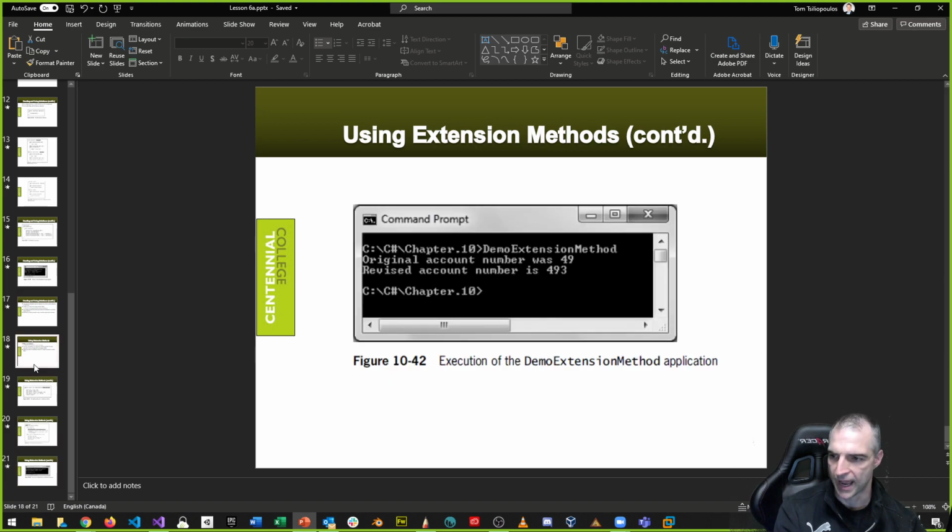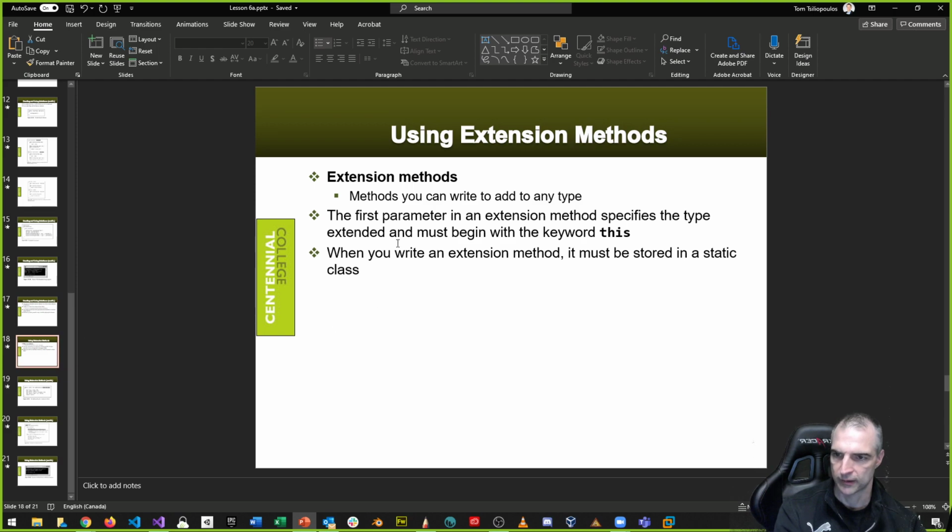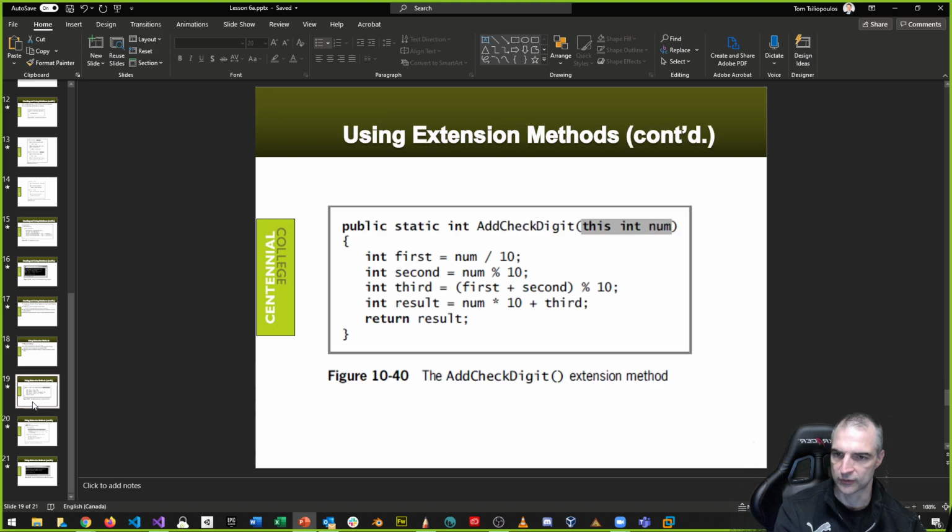But basically what I want to do is add a new method on a particular type that doesn't exist, right? I'll explain this in more detail when we get back. All right, so it won't be this week, it'll be next week.